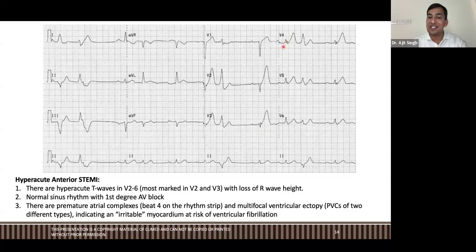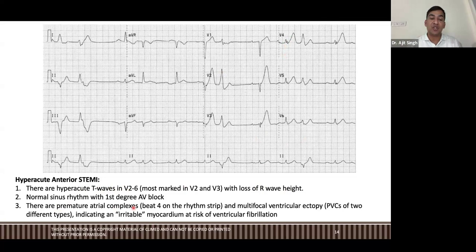to see the R is small here. R is not always on the high level. It's not necessary. Okay, it should be at the same location. It should be at the proper location in the representation. Okay, so this is R wave height is very less and hyperacute T waves, right?